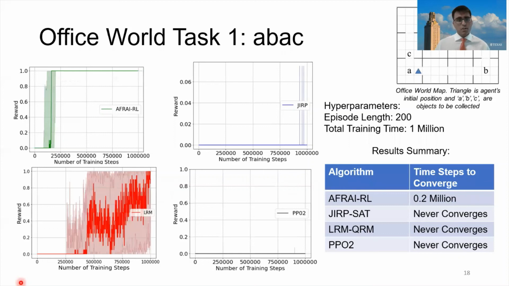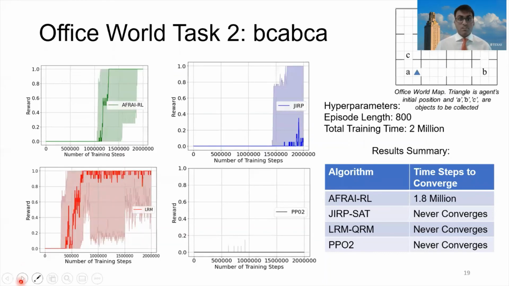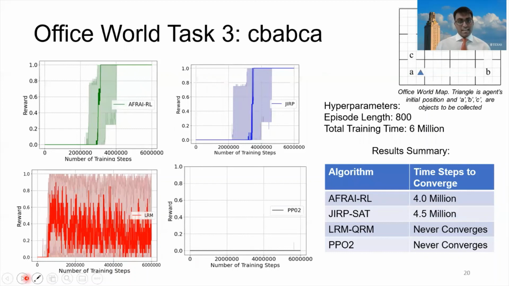In the first task, we can see that our algorithm converges because we see a horizontal green line and no shadow underneath. Meanwhile, the other algorithms do not converge. Similarly, with task 2, our algorithm converges while the other algorithms do not. And finally, in task 3, the bottom 2 algorithms do not, while the top 2 algorithms do converge. However, our algorithm converges around 500,000 training steps earlier.